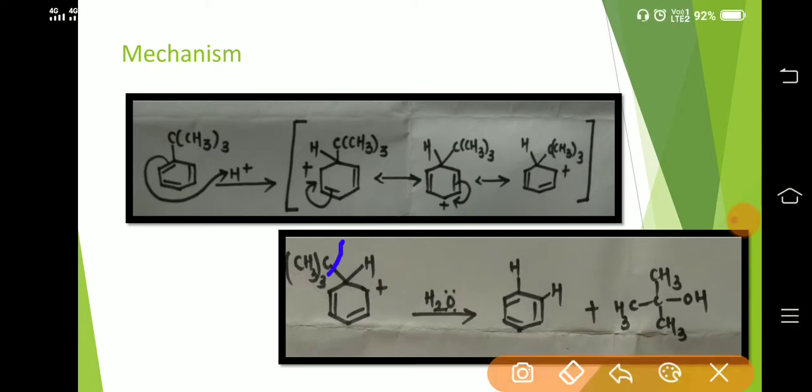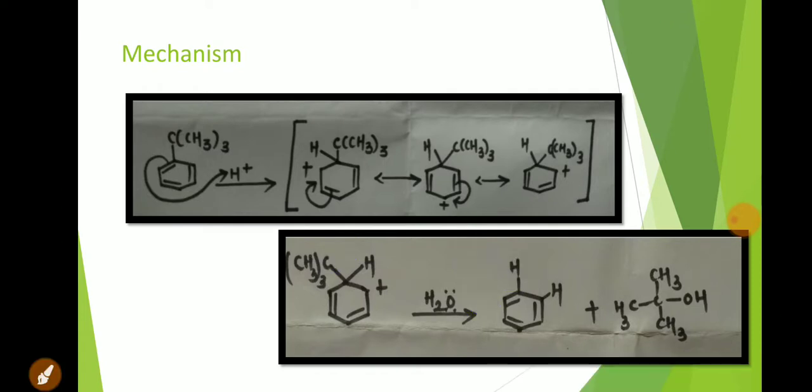The removal of this carbocation generates a negative charge at this position and a positive charge over here. You can observe this positive charge at this position, which can be stabilized. Negative and positive neutralize and generate a double bond here, which leads to the generation of benzene.